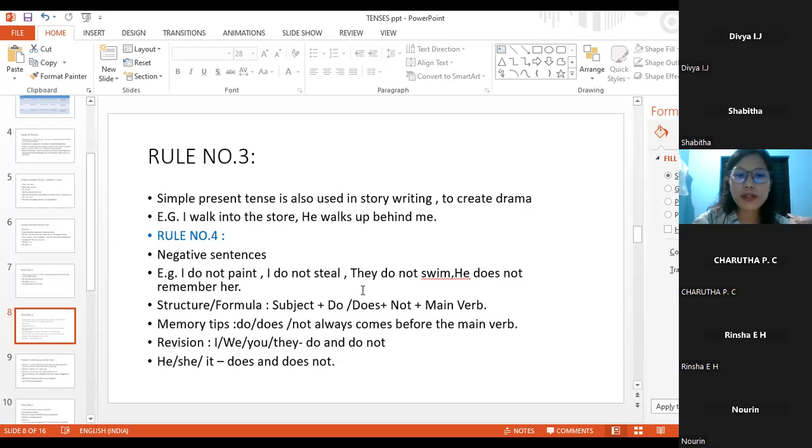So these are the examples. They do not swim. Noreen, please make this simple present tense, they do not swim, into a positive sentence. This is a negative sentence, right? So now you convert it into a positive simple present tense.